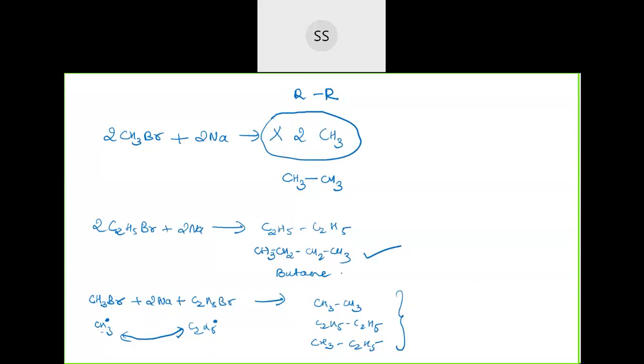So now you have to separate them. Three products will be formed, and only then will you be able to get one particular product. This is done by fractional distillation. Since you have asked, I gave you this; otherwise, in your exam, this much they will not ask.